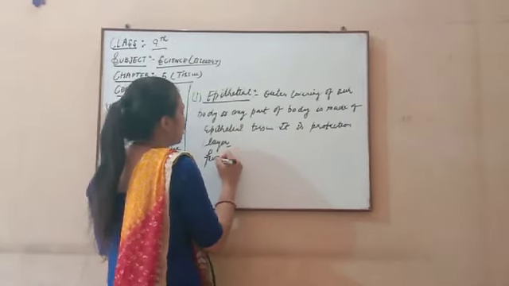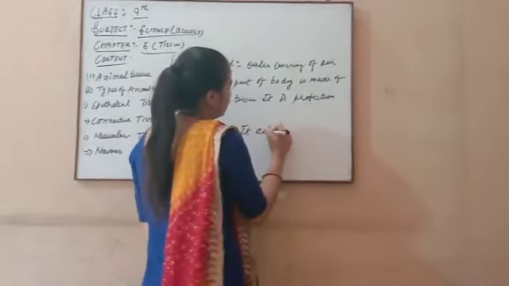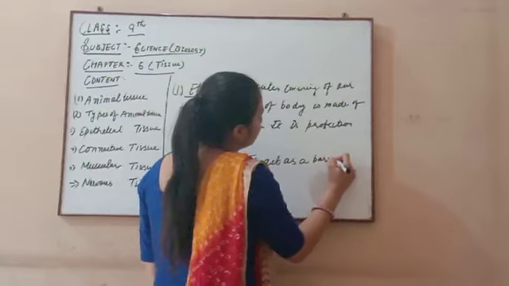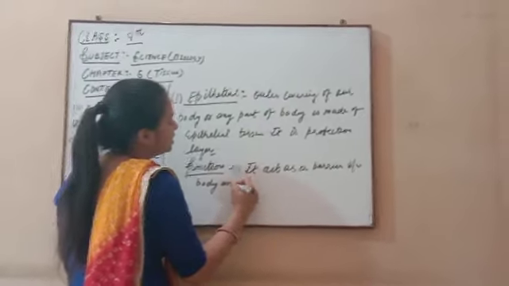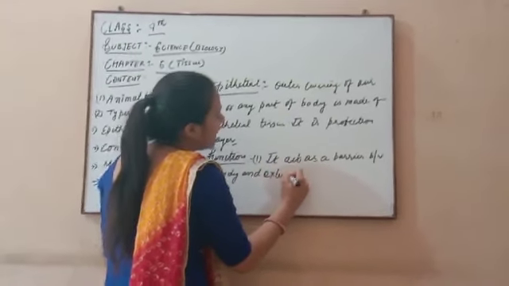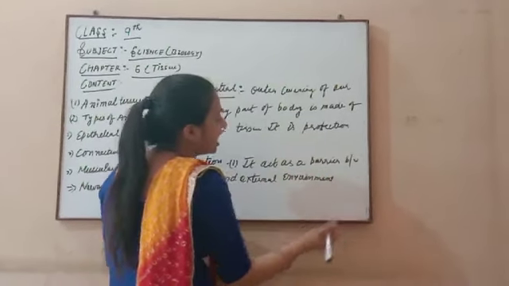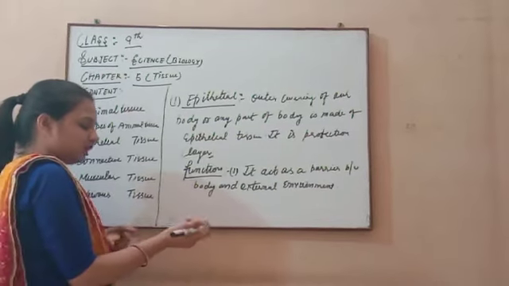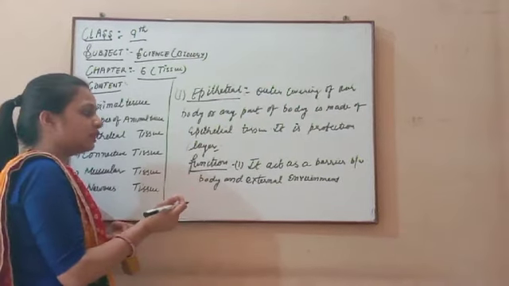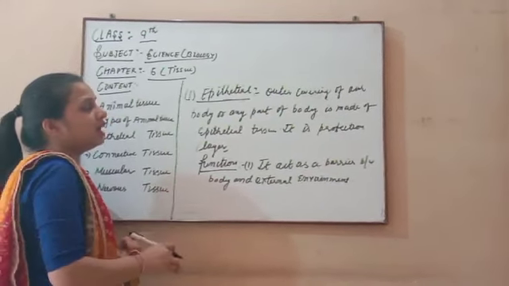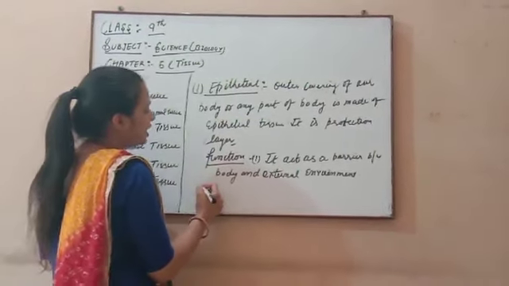Now we write the functions of the epithelial tissue. First function, it acts as a barrier between the body and the external environment. If anything goes into our body, it first takes permission from the epithelial tissue. Skin is also a type of epithelial tissue. If anything enters inside the organs of our body, it first takes permission from the skin, then it goes inside the body. So epithelial tissue acts as a barrier between the body and the external environment.